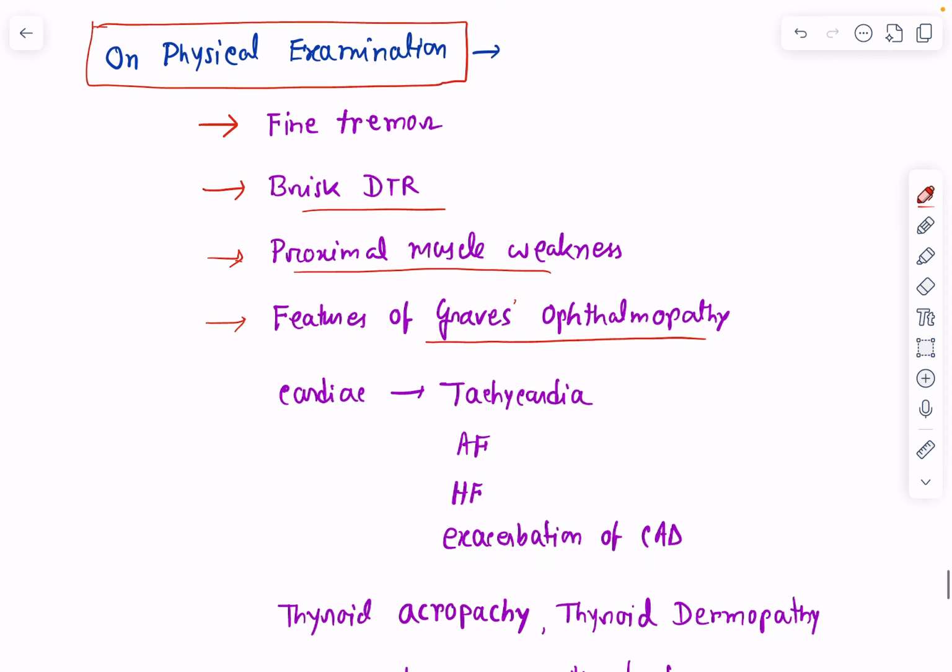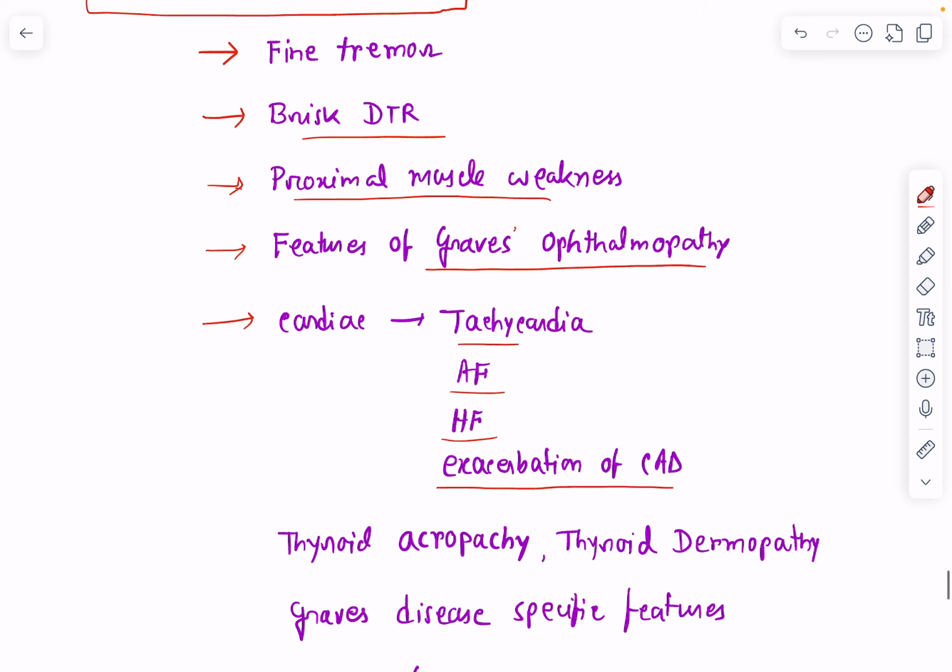Okay, cardiac features, they may have tachycardia, they may present with atrial fibrillation, they may present with heart failure or exacerbation of heart failure, or they may have exacerbation of coronary artery disease as well because of hyperthyroidism.